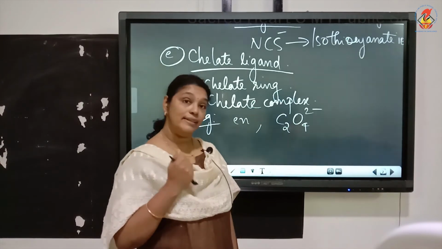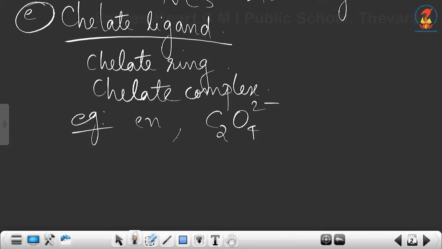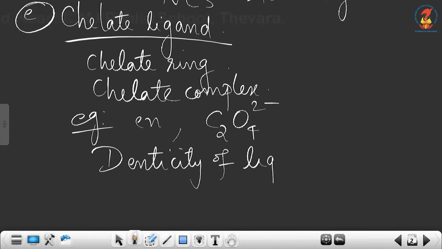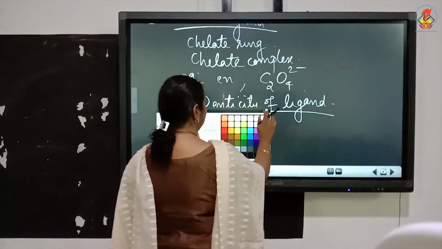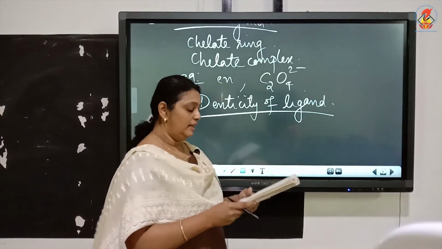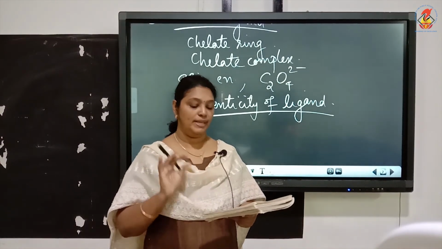Now next is a term called denticity of a ligand. What do you mean by denticity of a ligand? Denticity of a ligand means the number of coordinating or ligating groups present in a ligand.